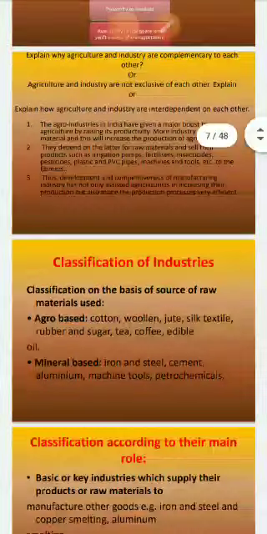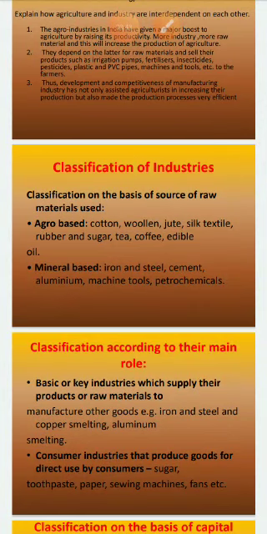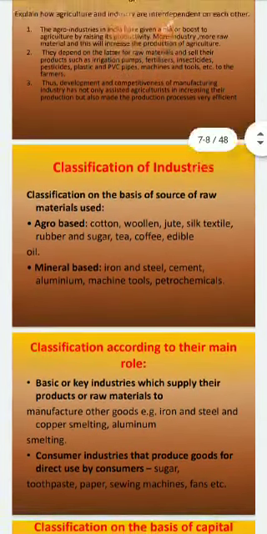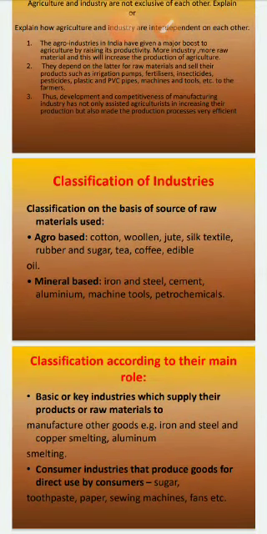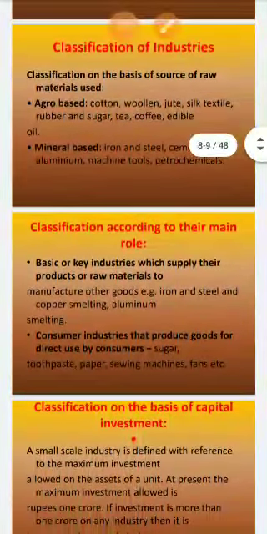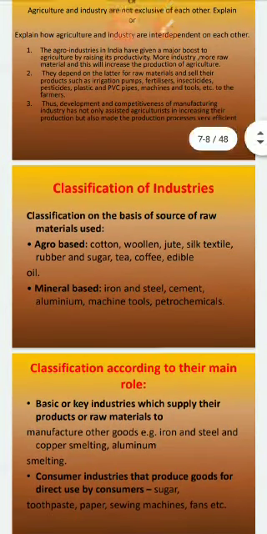Then the third one, classification of industry. Classification on the basis of source of raw materials, that is, from where we are getting the raw material. We studied 4 types in smaller classes. Here we want to study only agro based and mineral based. We studied ocean based, marine based, forest based and many other things, but in 10th standard we want to study only 2: agro based and mineral based.